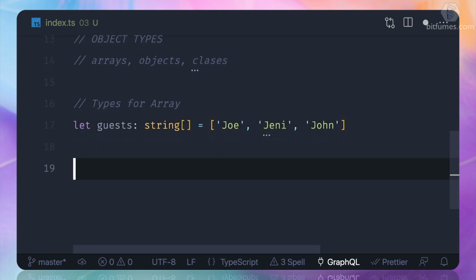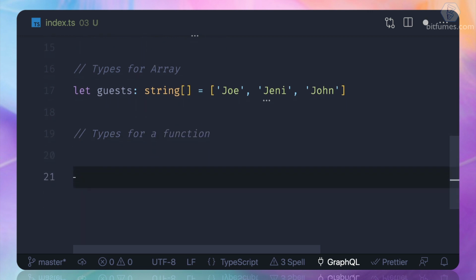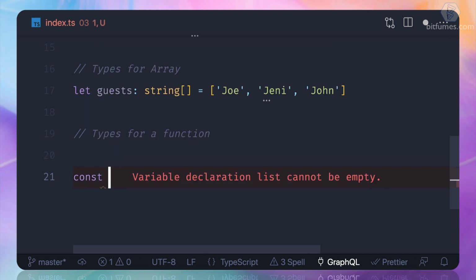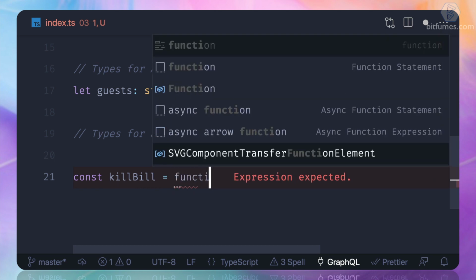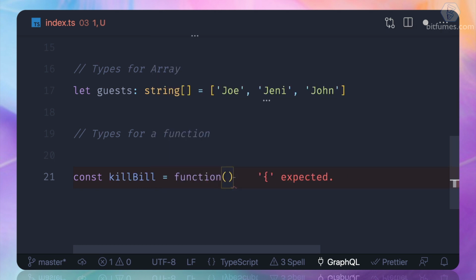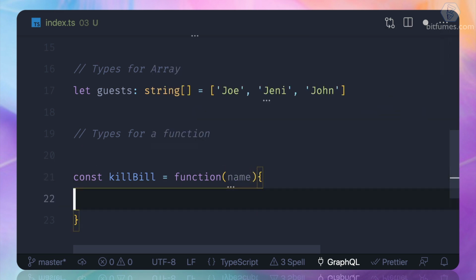Now we need to see how we can define the types for a function. This is going to be interesting. So let's say my function is const killBill. Now it's going to be a function, and this is going to accept a name, and it's going to return the name, simple, and it's the name dot toUpperCase.